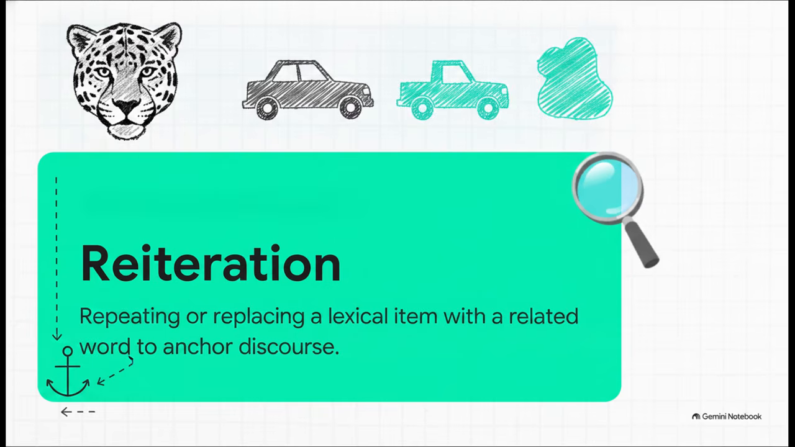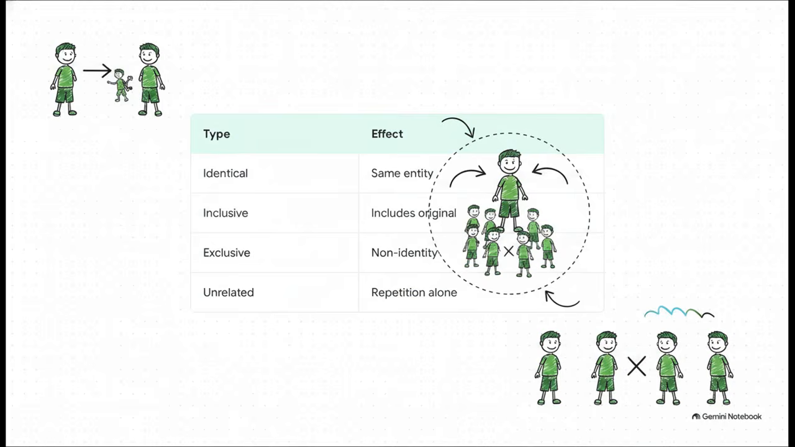Reiteration ensures that the discourse remains firmly anchored to its established subjects, but it gives the speaker or writer incredible stylistic variety. After all, you don't want to sound like a broken record saying, the jaguar, the jaguar, the jaguar. Instead, you can gracefully pivot to the car, the vehicle, or just the thing. But SFL theory pushes this concept even further. Lexical items can actually cohere even if they don't share an identical referent. Let's map out these relationships.